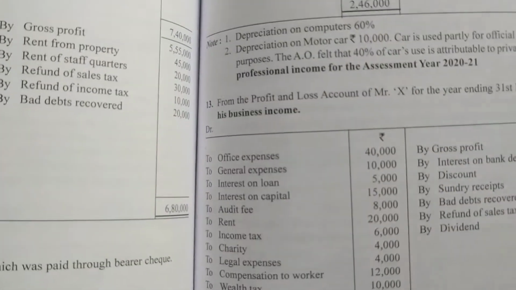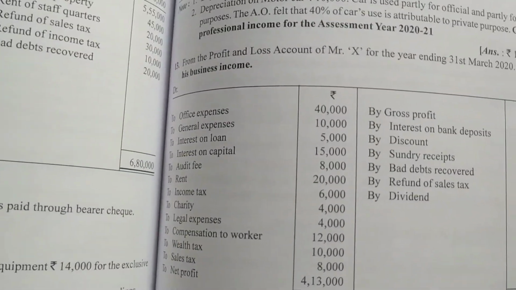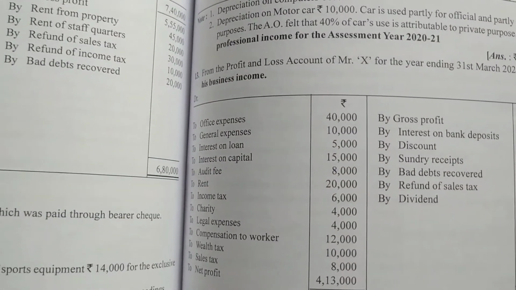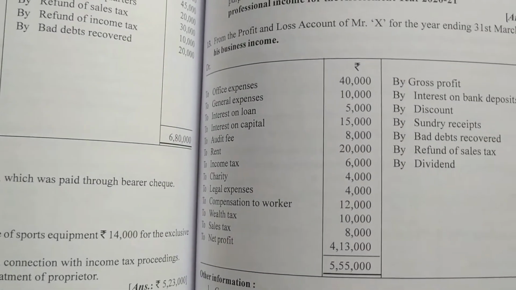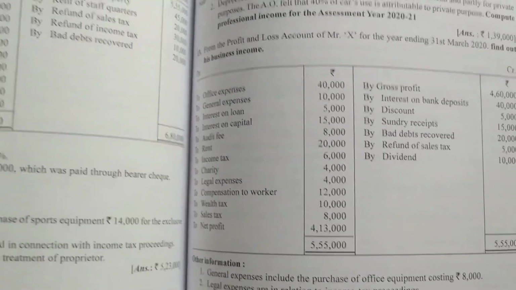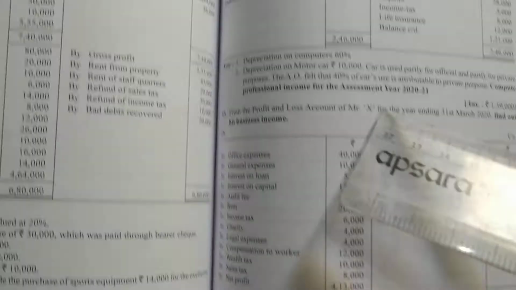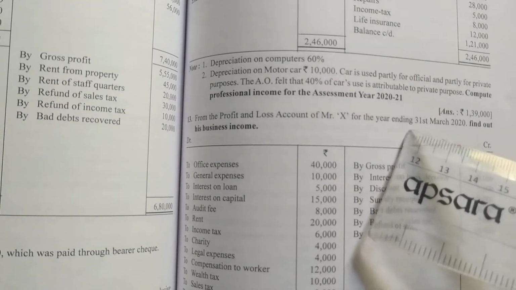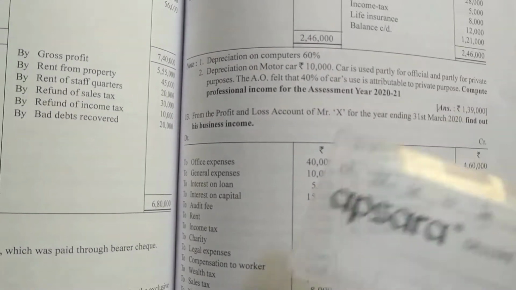Page number 249, problem number 13. In this problem we have to find out the business income of Mr. X. In all the problems we are saying Mr. X; if you want, you can write any name, it doesn't matter. From the profit and loss account of Mr. X for the year ending 31st March 2020, find out his business income.